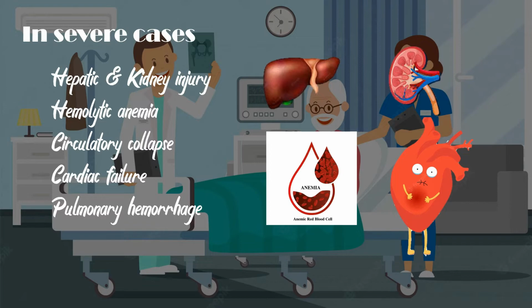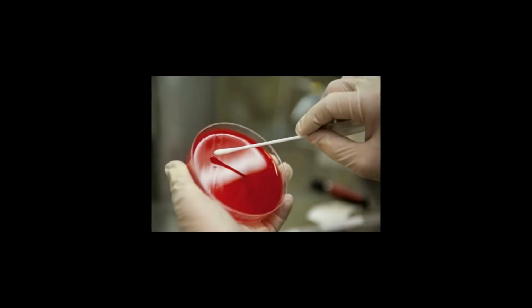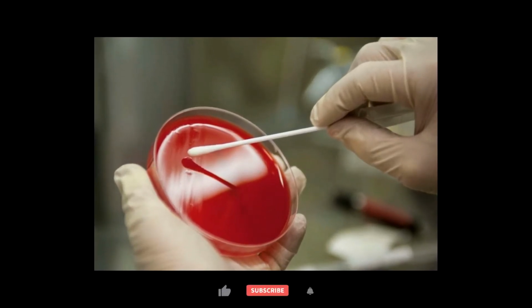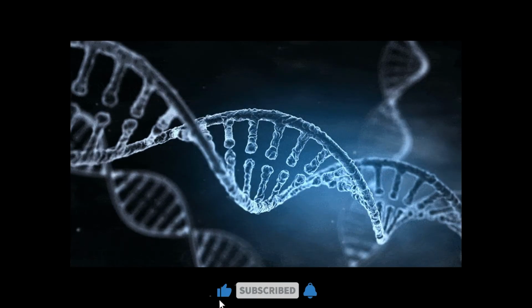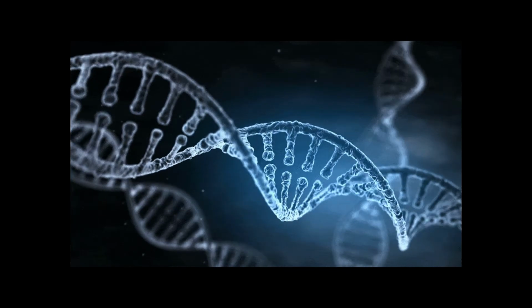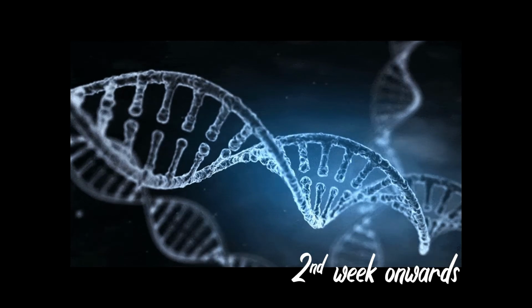So, let's see how the disease is diagnosed and managed. Diagnosis is usually a clinical one. Cultures can be done from blood or CSF in the first week of illness. You should keep in mind that culture requires special media and may take several weeks. Leptospiral DNA can be detected by PCR in blood and urine. Patients may pass organisms in urine from the second week onwards.